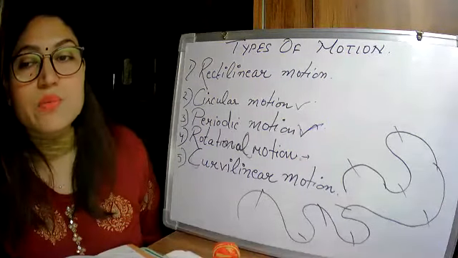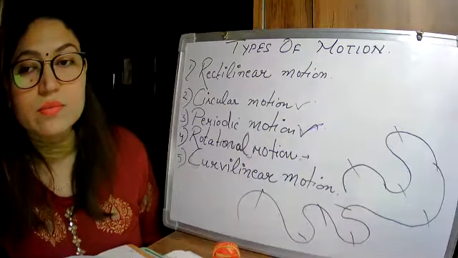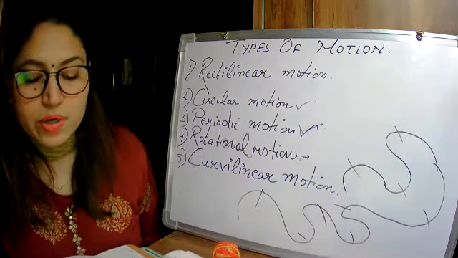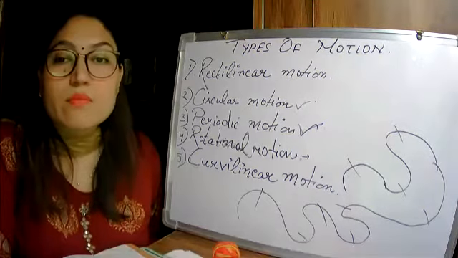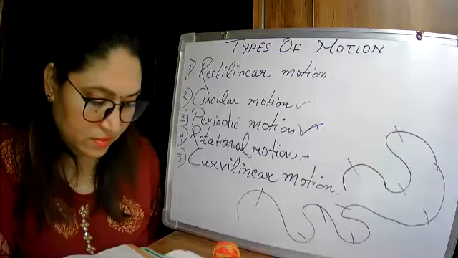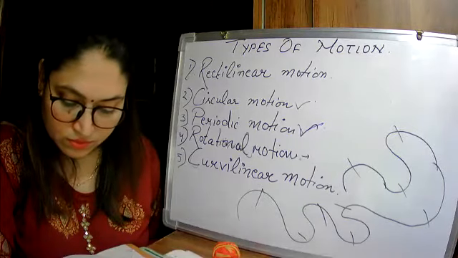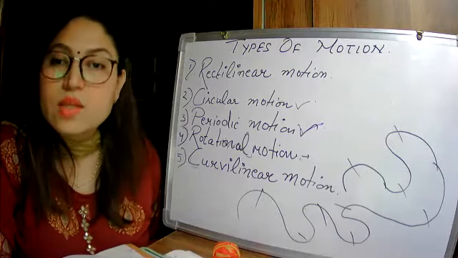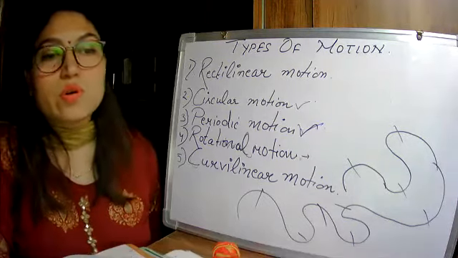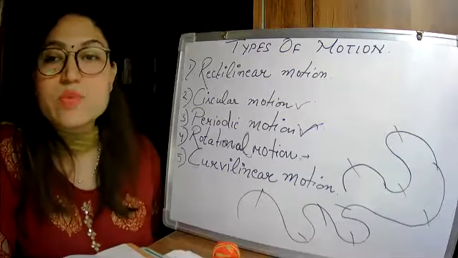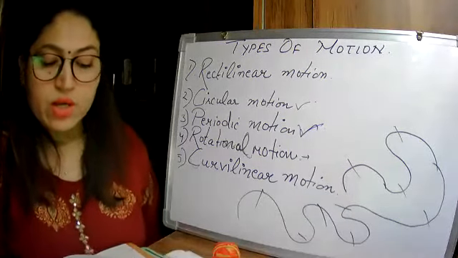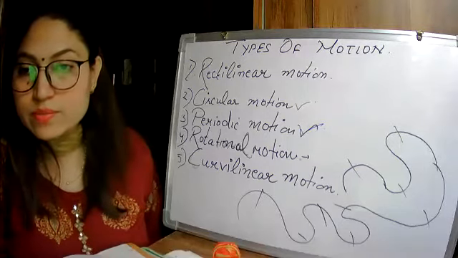Can anyone tell me what is periodic motion? Who can tell me what is periodic motion? Yes, ma'am. Where an object or a part of it repeats its motion after a fixed interval of time. Very good. So where an object repeats its motion after a fixed interval of time, that is known as periodic motion.